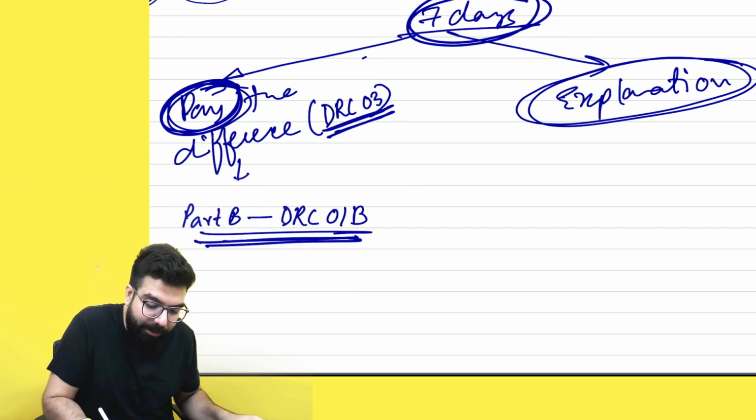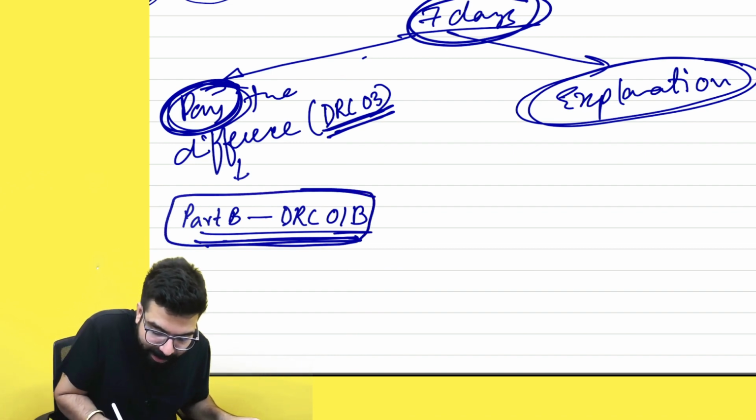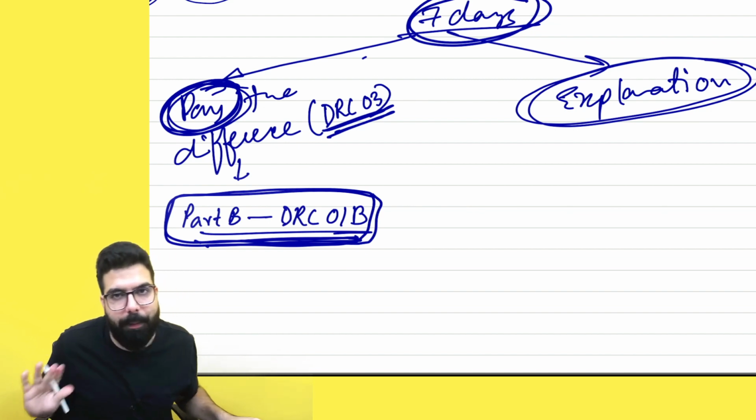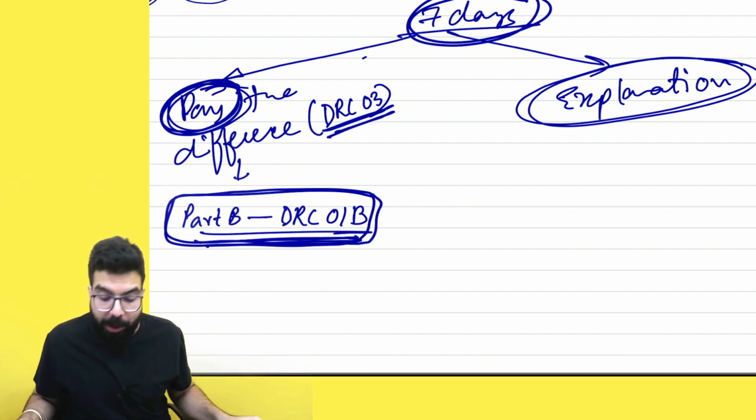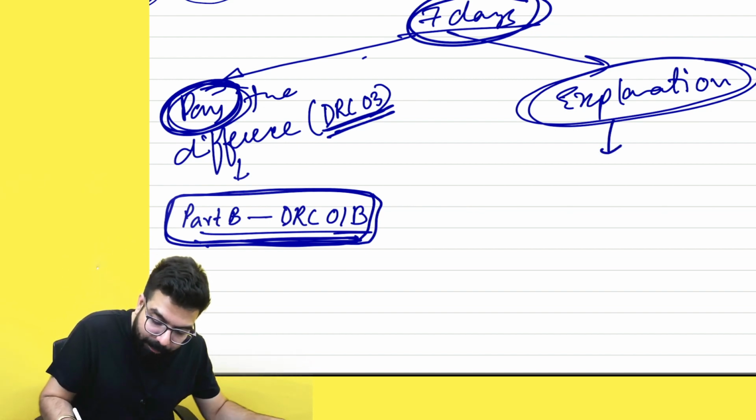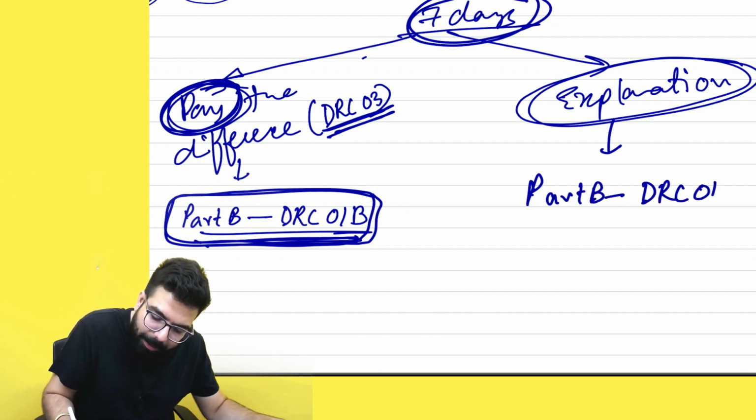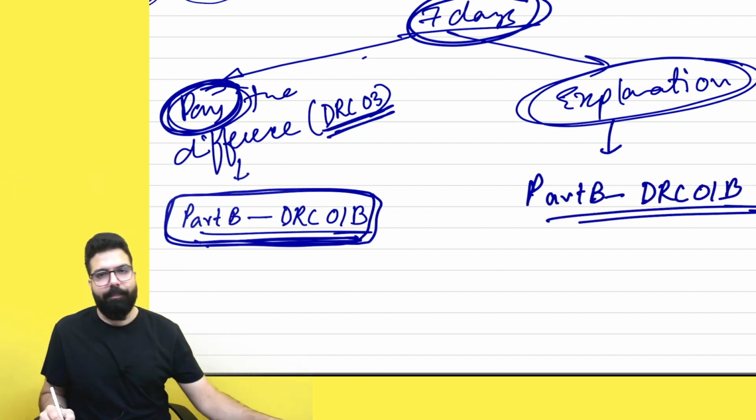Payment can be done using GST DRC 03 and you have to inform them in part B of GST DRC 01B that, sir, I have gone ahead and made the payment. If you don't make the payment, you can give an explanation again in part B of GST DRC 01B.